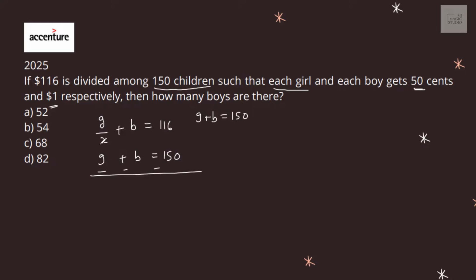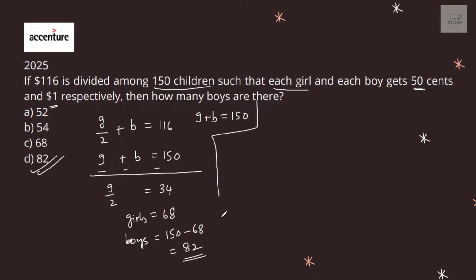If I subtract, G minus G by 2 is G by 2, equals 150 minus 116, which is 34. So the number of girls equals 34 into 2, that is 68. The number of boys equals 150 minus 68, that is 82. So how many boys are there? There are 82 boys. We can frame equations and solve this.